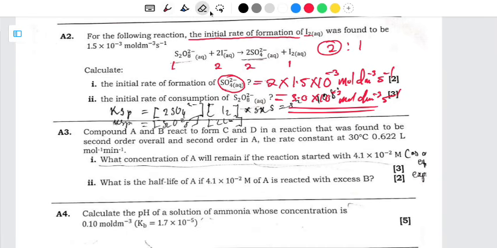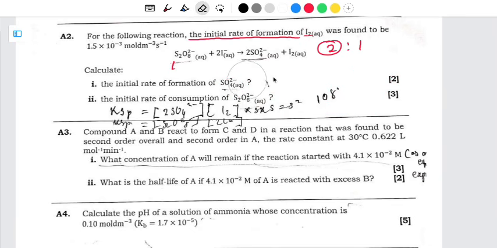Okay, so for the next part, it is saying we need to calculate the initial rate of consumption. So we are looking at the consumption side here, not the rate of formation. So for the rate of consumption of peroxydiphosphate ion, what are we going to do? Still here we need to compare. So what ratios are we having here? We have 1 to 2 to 2 to 1. So we already know the rate of formation of iodine, so we can compare it with the peroxydiphosphate ion.